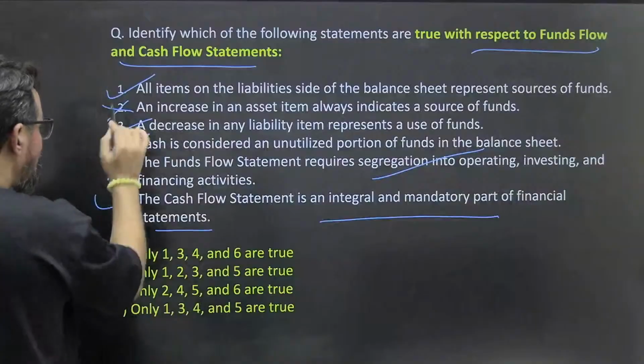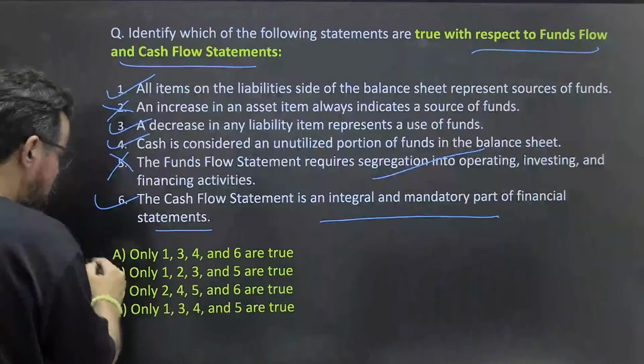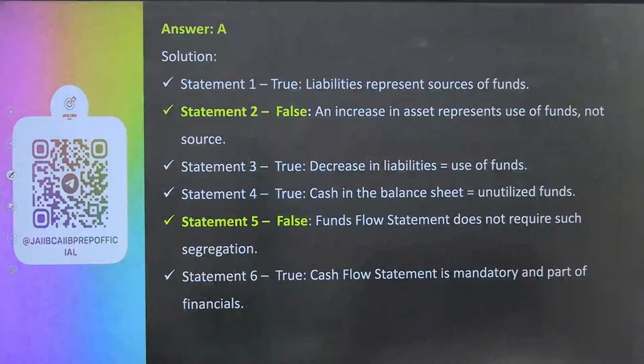So 1, 3, 4, 6 means option A only will be the right answer for this one. Okay, let's move ahead. Next one.